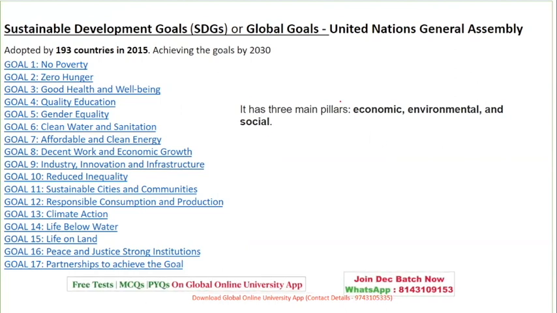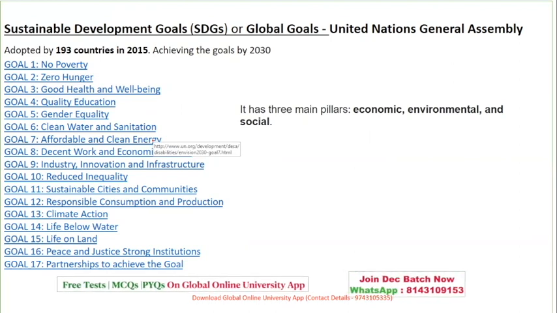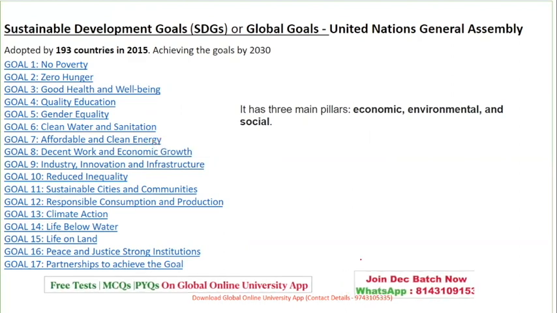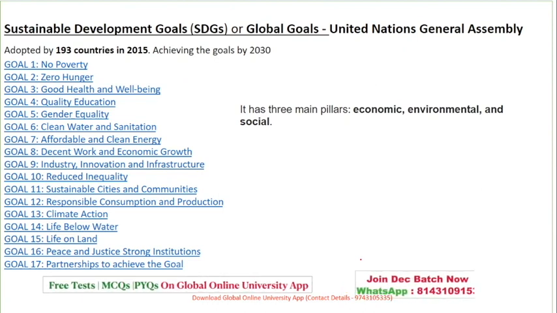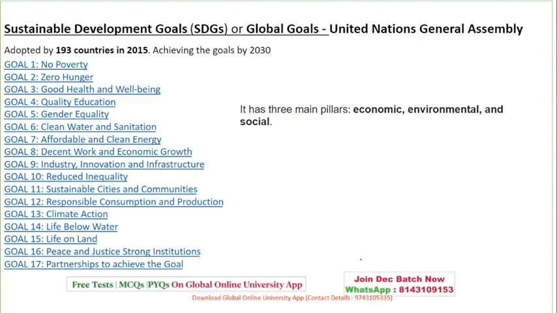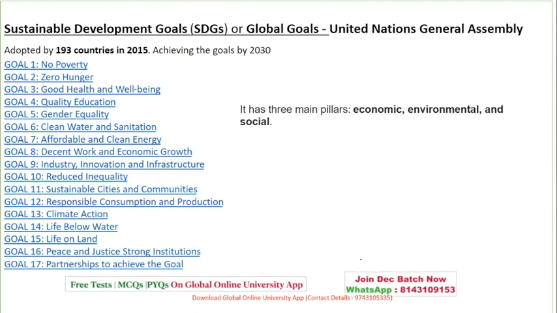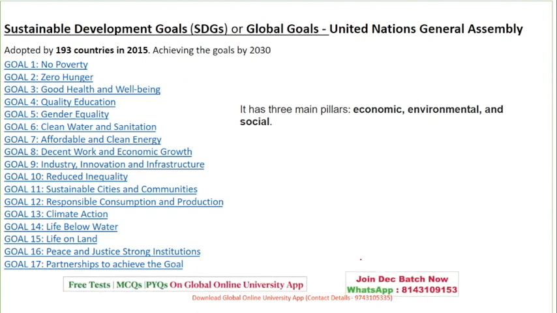So which are those goals which I have written in the form of numbers? No poverty, zero hunger, good health and well-being, quality education, gender equality, clean water and sanitation. Then you have decent work and economic growth, industry, innovation and infrastructure, reduced inequality, sustainable cities and communities, responsible consumption and production, climate action, life below water, life on land, peace, justice and strong institutions, partnership to achieve the goal.